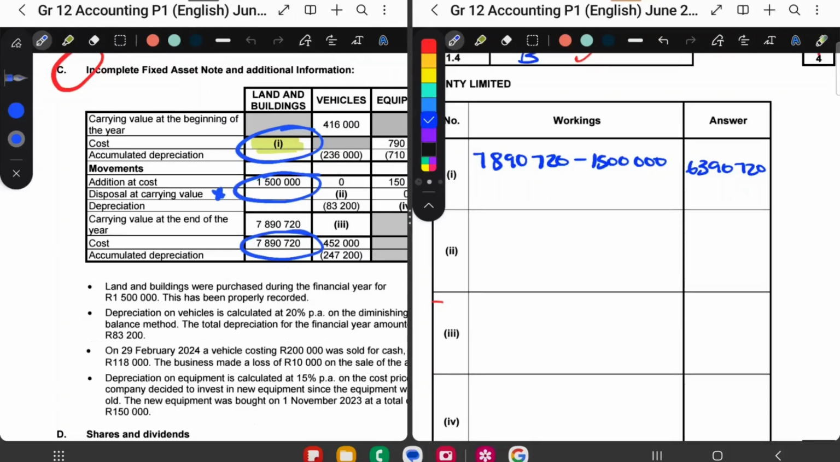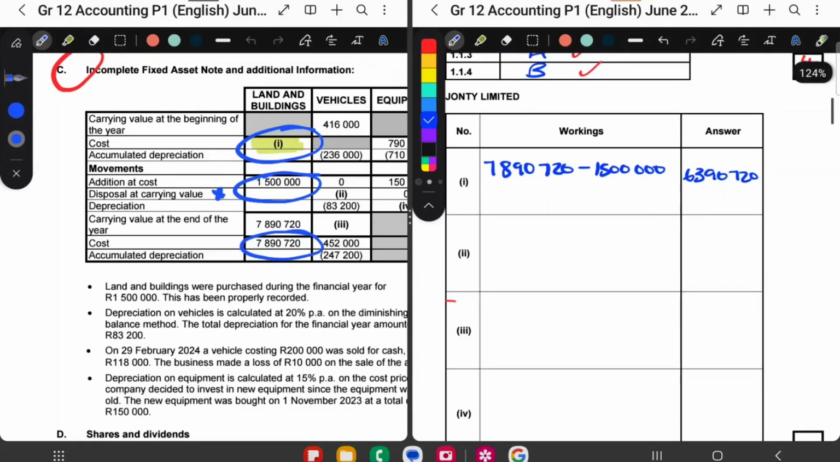Okay, so there, I wrote it down. Just to explain again to you, this is cost at the beginning. So cost at the beginning is my cost at the end minus my additions. So that's my little formula over there, and that's how I got that. And in the memo, this only gives me 1 mark.